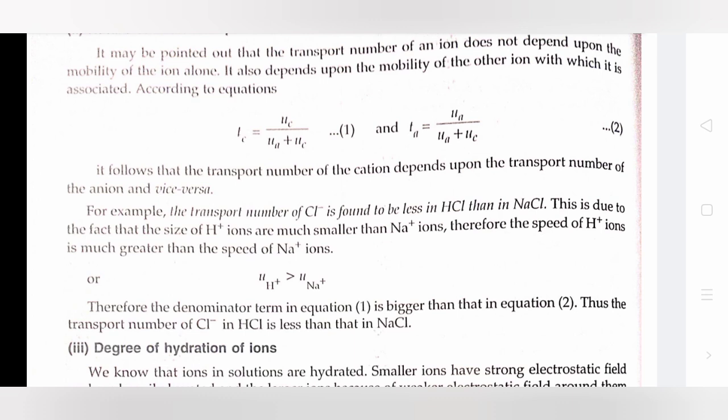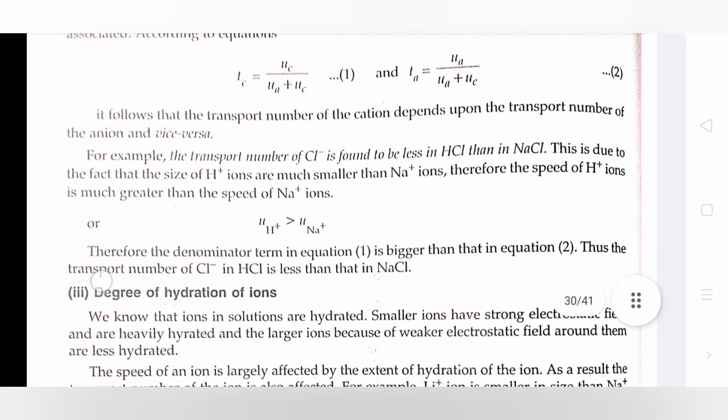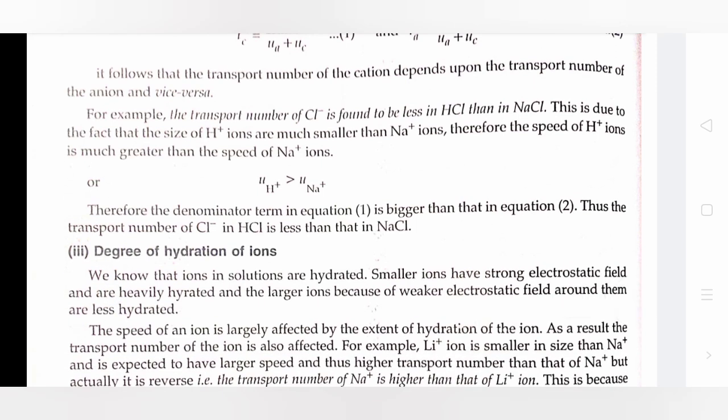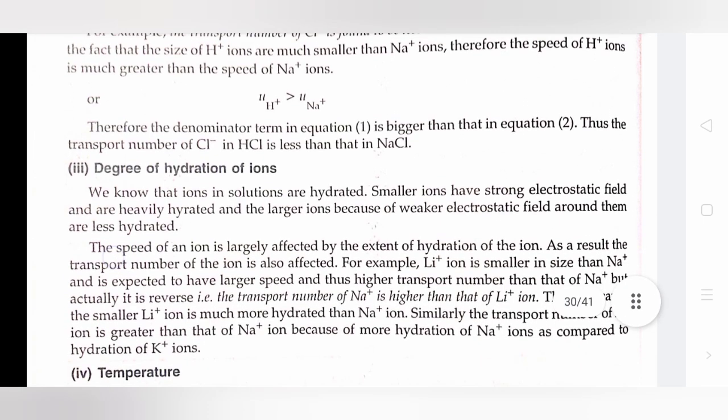This is due to the fact that the size of the H+ ion is much smaller than the Na+ ion. Therefore, the speed of H+ ions is much greater than the speed of Na+ ions. Therefore, the denominator term in equation 1 is bigger than that in equation 2. Thus, the transport number of Cl- in HCl is less than that in NaCl.